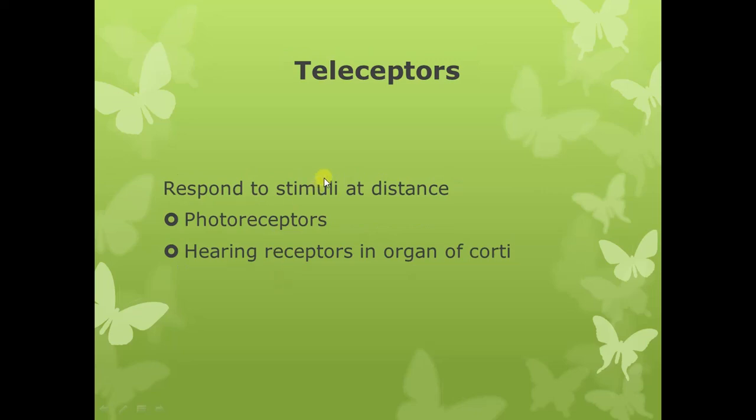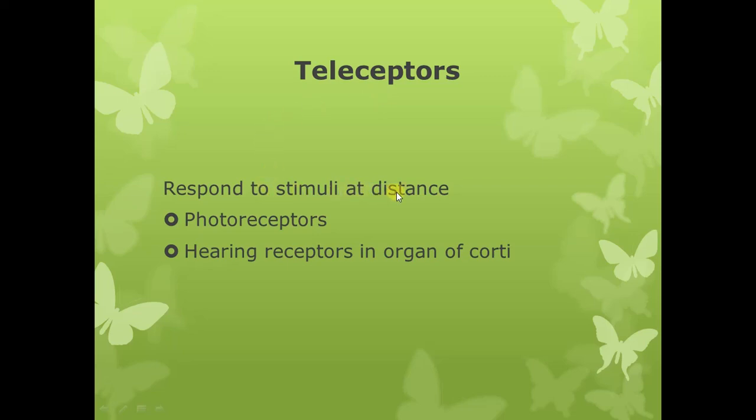Now coming to the teleceptors. Teleceptors are basically exteroceptors. That is, these are the receptors that detect the change in the external environment of the body. But they are called teleceptors because they respond to stimuli present at a distance.